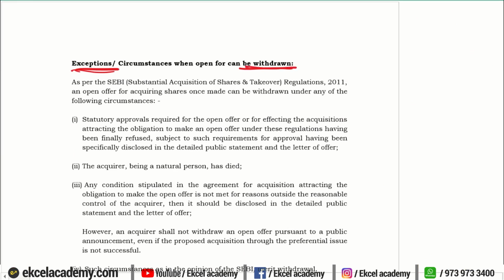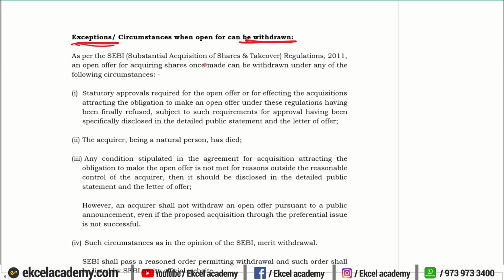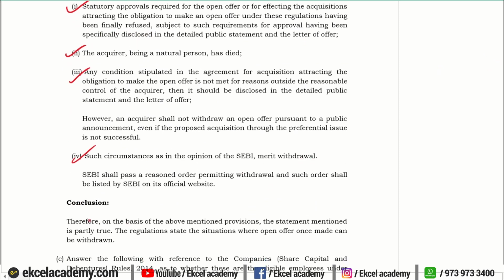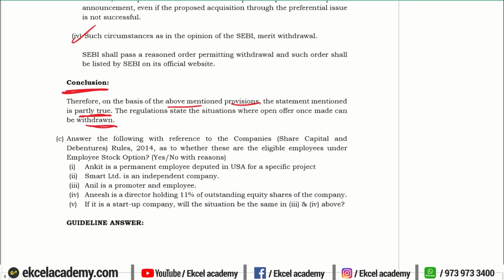It is a 5 marks answer, so a detailed explanation can be given, right? So we will mention one by one the circumstances under which you can actually withdraw the open offer once made. Thereafter we will conclude that on the basis of the above mentioned provisions, the statement is partly true because the SAST regulation itself provides certain circumstances under which an open offer can be withdrawn.